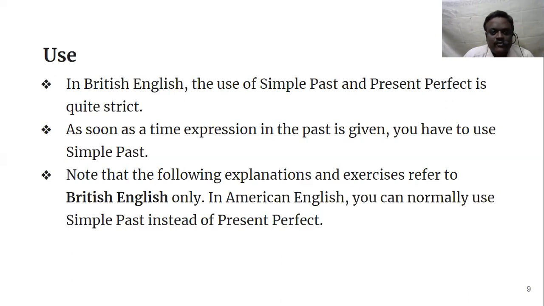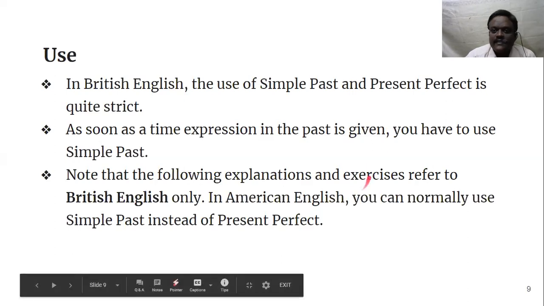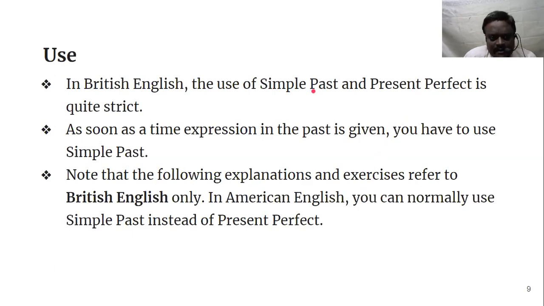In British English, the use of simple past and present perfect is quite strict. There are strict rules. Whereas in American English, people don't follow this rule. They simply use simple past for whatever happened in the past. But in British English, there is a subtle difference. That difference has to be caught, and we have to learn it.